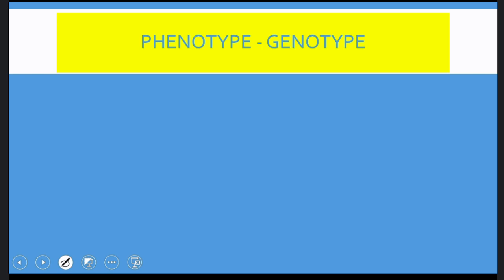What are phenotype and genotype? When you see a person with respect to color, what do you say? He is either black or white, either tall or short, you can say. So the physical appearance of an individual is called its phenotype. So why am I black? I am black because I have a pigment called melanin in my body. So why is this pigment produced?